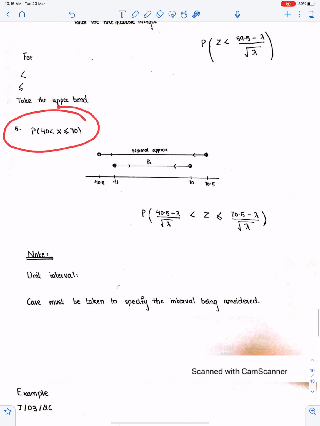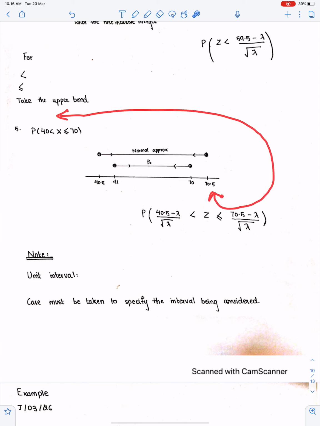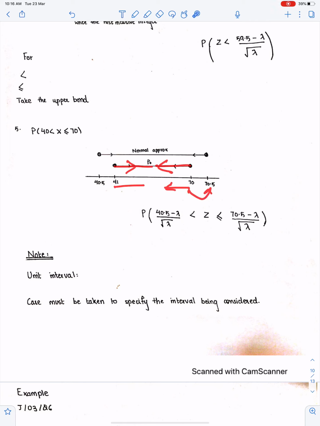Now this is very important. This number is exclusive, so 41 will be the first possible integer and 70 will be the last possible integer according to this inequality. For 70 we are going on this side, so we have to take the upper bound. In this case, the first possible is 41 and we are going on this side, so we have to take the lower bound of 41. See, we are going here with respect to 41, and for 70 we are going here. So we have to take the upper bound here and the lower bound here. This will be the formula for z.